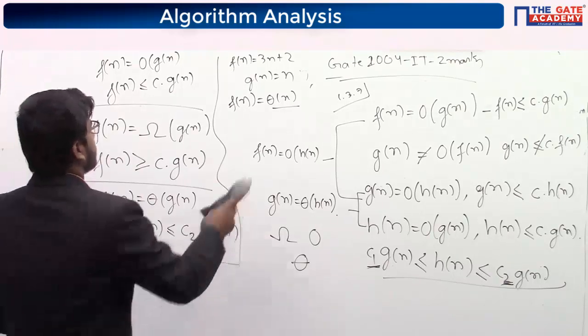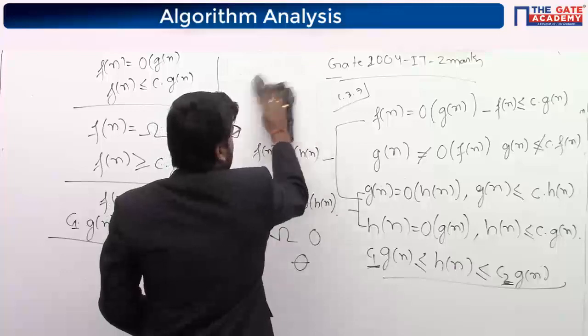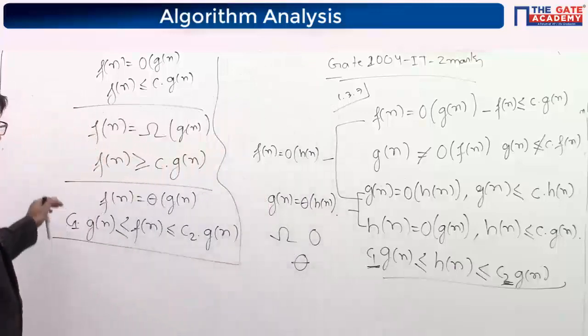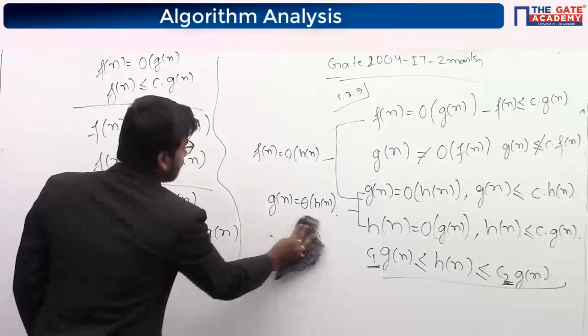So where I was. So now check the option. Diya, now is it clear why Fn is equal to theta of Hn?